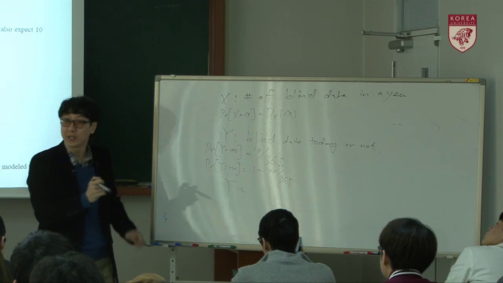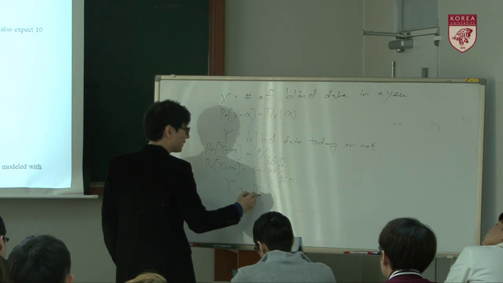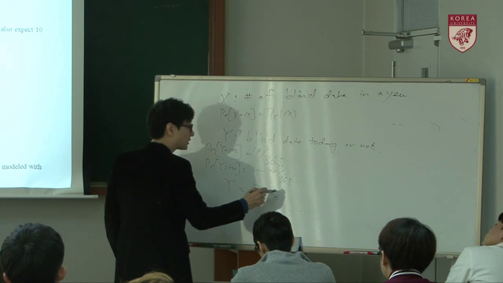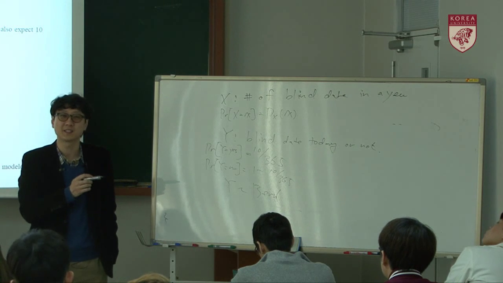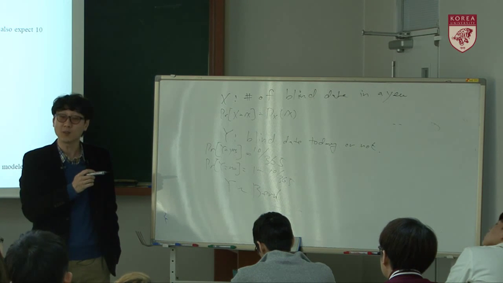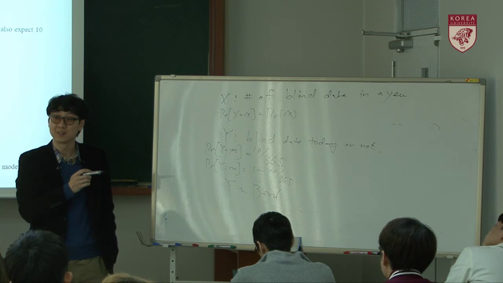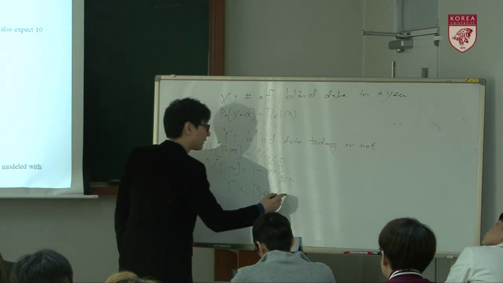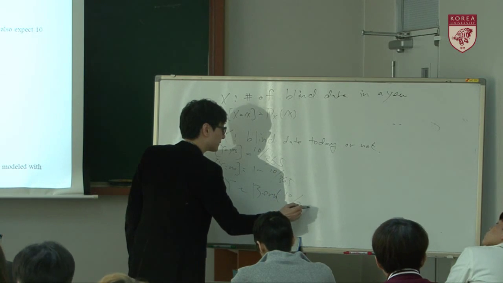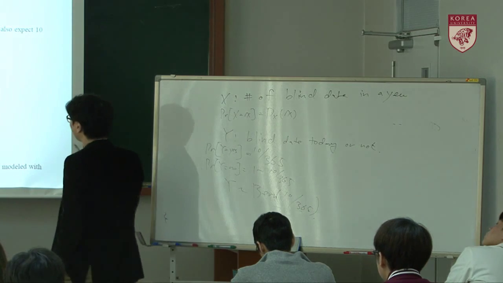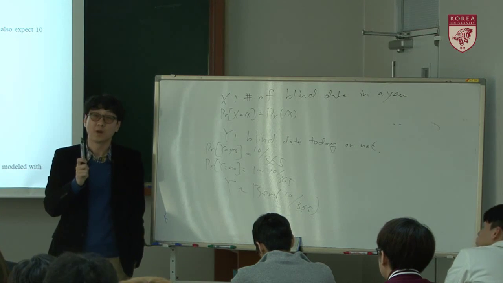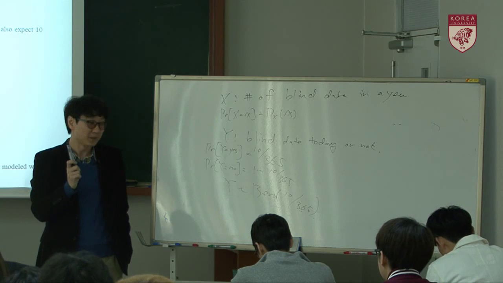Bernoulli with a parameter of... what's the parameter of the Bernoulli in this case? 10 over 365. Okay, you got it? All right.